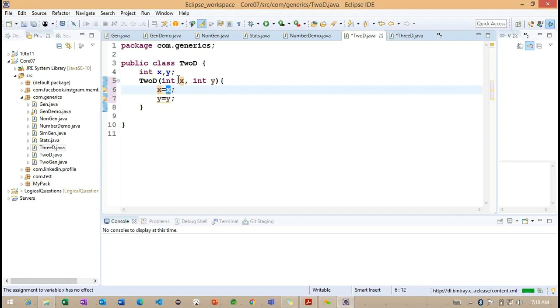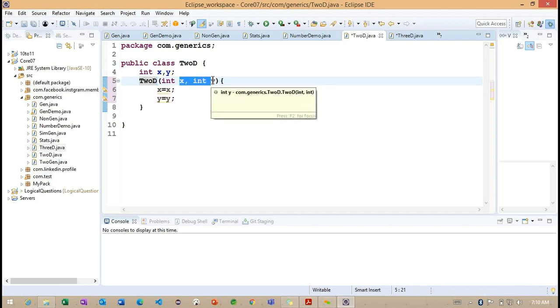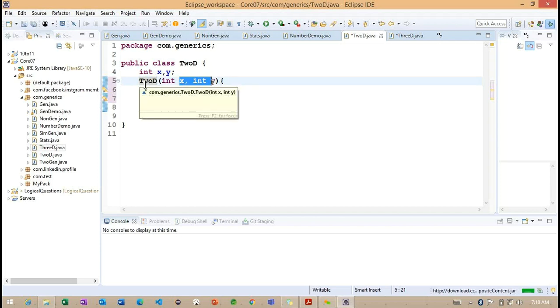If you cannot understand here, you need to check our previous class videos on how we implemented this. Back to here, these two are the local variables of this particular constructor. Whatever value I'm getting, I assign to the instance variable. Getting the point? We need to know about the scope of the local variable as well as the instance variable.